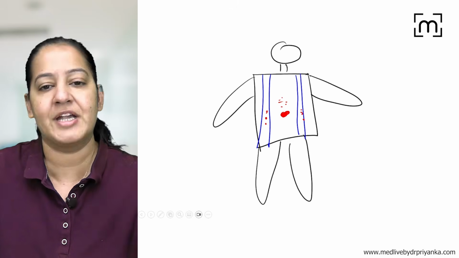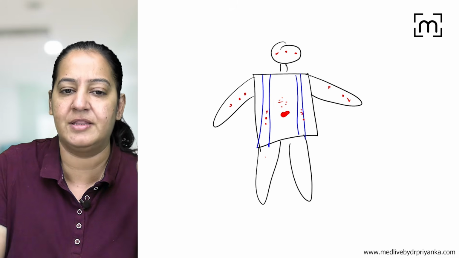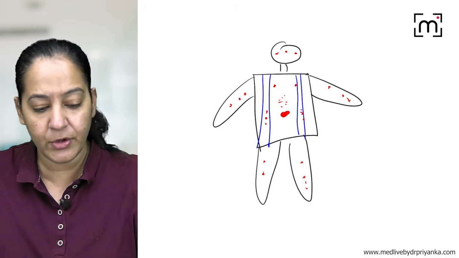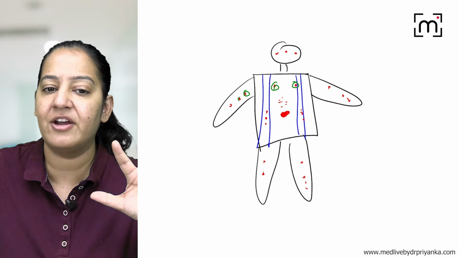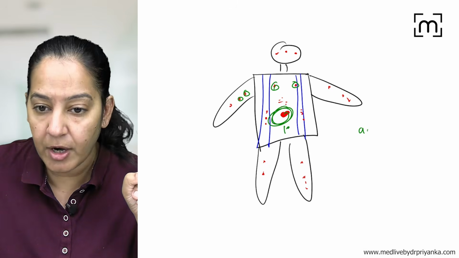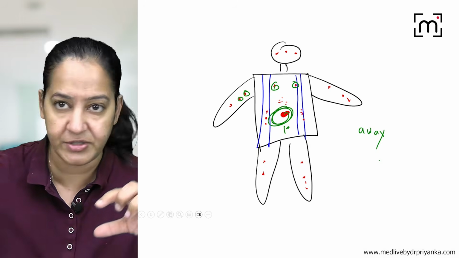They will transmit to multiple secondary organs, and multiple secondaries can be formed in the brain, in the bones, in the liver, in the lungs, in multiple tissues. Now you can notice the multiple secondaries are there. All these secondaries are away from the primary tumor. This is the primary tumor. So the words to be picked here are discontinuous and away. They are discontinuous, they are away, they are not in continuation.